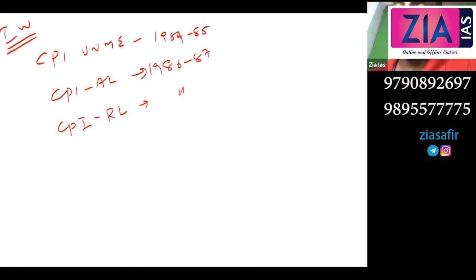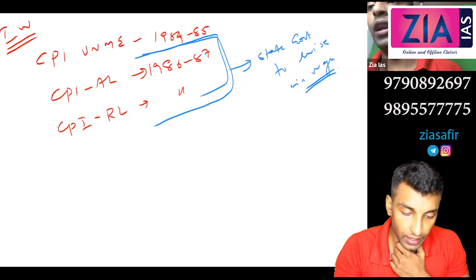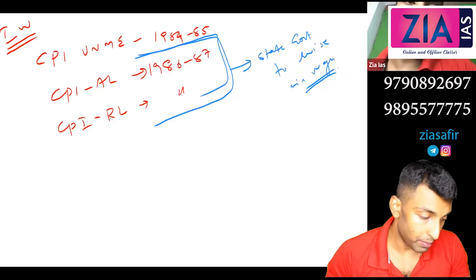And which one is used by the states to revise the minimum wages? These two are actually used by the state government to revise. So these two, agricultural labor and rural labor, are actually used by the state government to revise the minimum wages.